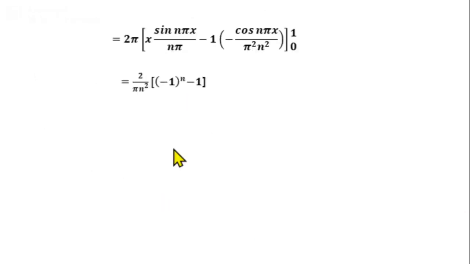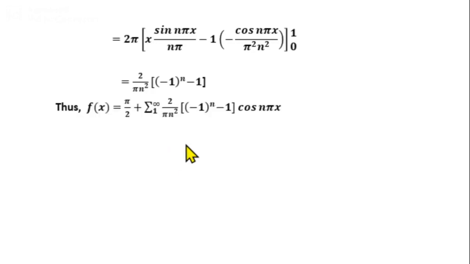Substitute the values of a0 and an in the series. We get the required Fourier series as f of x equal to pi by 2 plus summation n from 1 to infinity 2 by pi n square into minus 1 raised to n minus 1 cos n pi x.